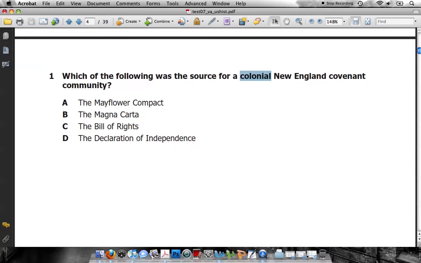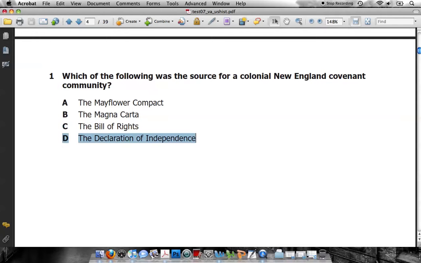Now we know that colonial means early, and that was before we had our own government. So it's asking which of the following was the source for a colonial New England covenant community. Immediately, knowing that the Bill of Rights is the first 10 amendments to the U.S. Constitution, which was passed in 1789, we know that the Bill of Rights is not the right answer.